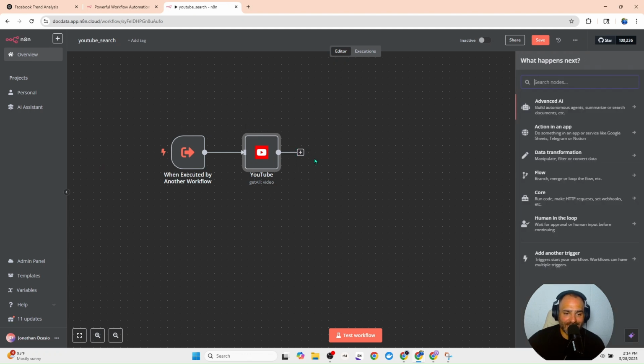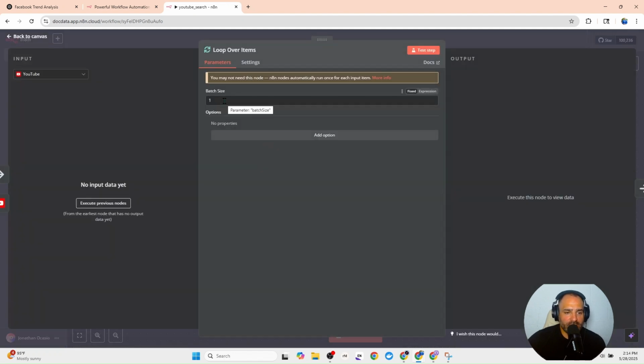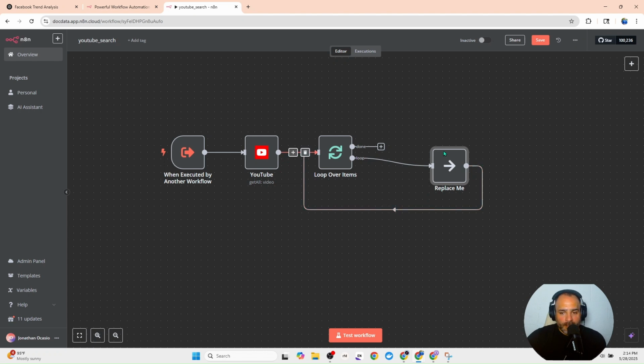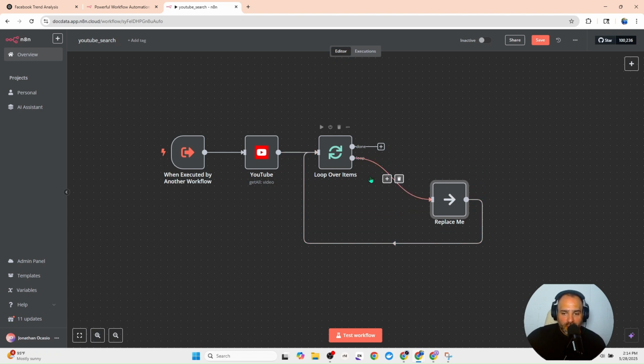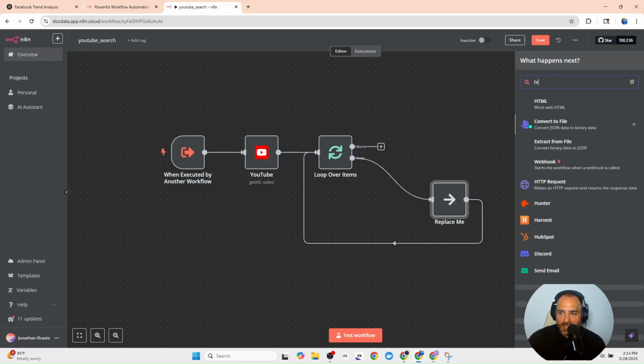With this complete, the next node we need to do is a loop node. And this loop node is going to continue the process until we get all 3 of the videos we need. This will get moved down and I'm going to add a node here. And this node is going to be an HTTP node.